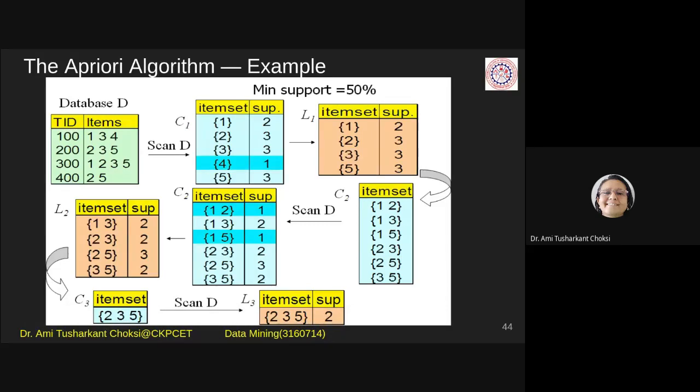No. Recall the a priori property, which says that a K item set can be frequent only if all its subsets are frequent, right?